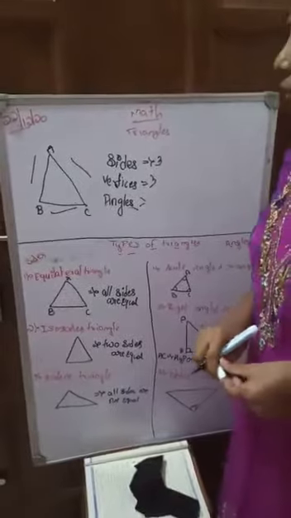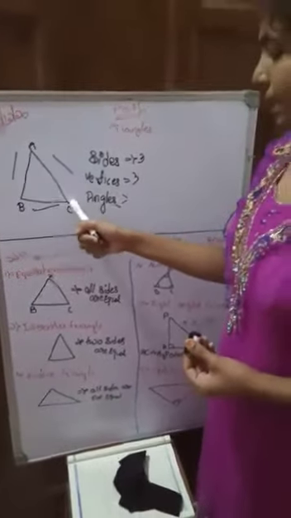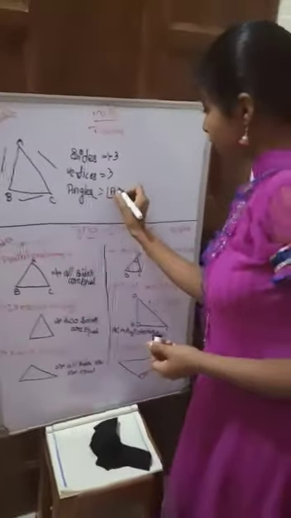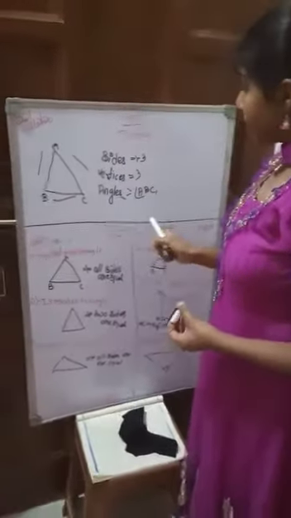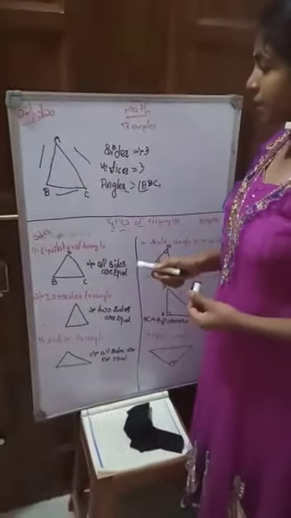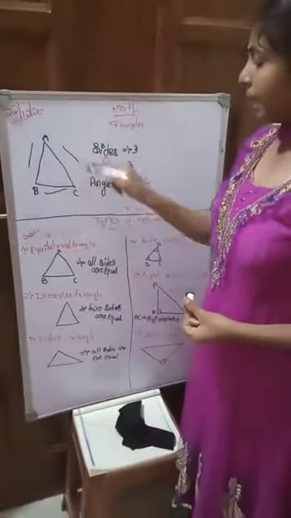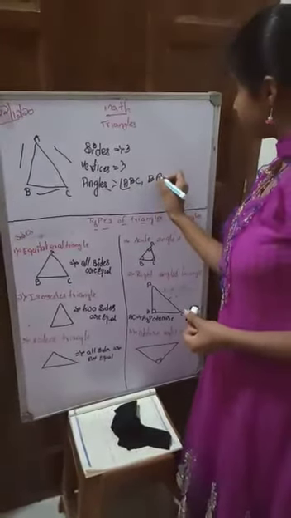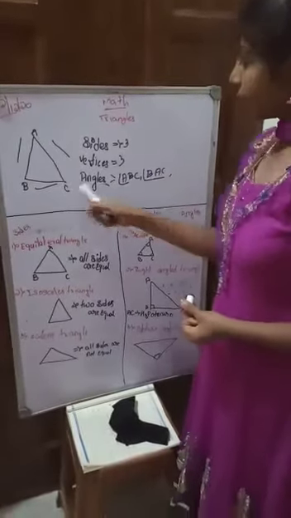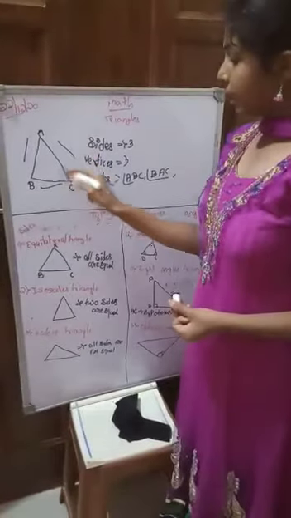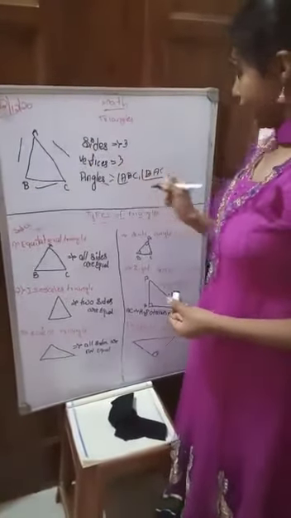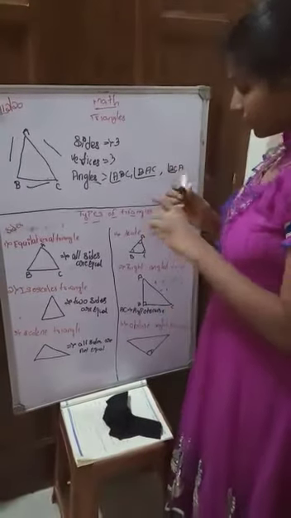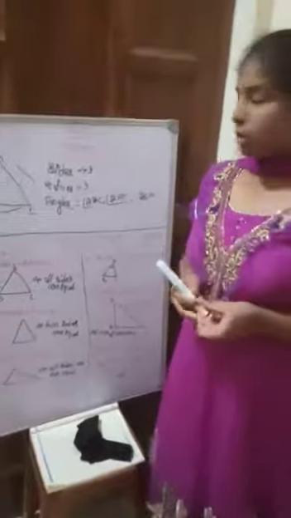So in the case of B, we have ABC and CBA. This is one angle. For the second angle, if we take A as the common point, we take BAC or CAB. Now if we take C, we get ACB or BCA. These are some basic points of triangles.